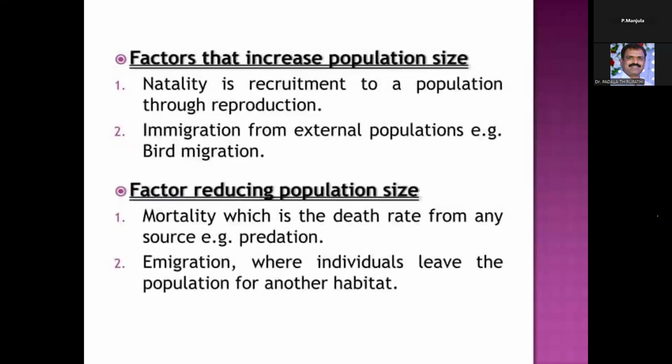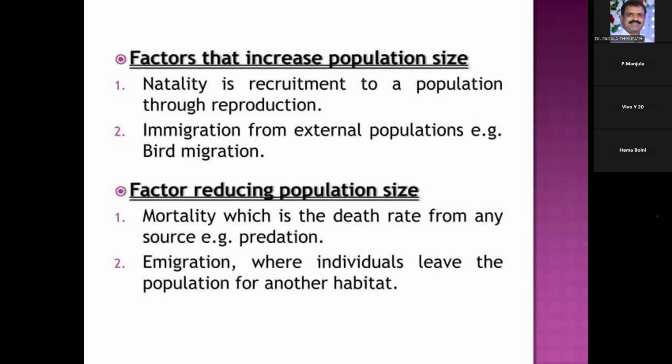So this is about the first one, the population size. The factors that increase the population size are, generally, natality, that is recruitment to the population through reproduction, and immigration from an external population. Through natality and immigration, the population size increases. The factors which reduce the population size are mortality, which is the death rate from any source, for example predation, and emigration, where individuals leave the population for another habitat. They move from that place, due to which the population size decreases.